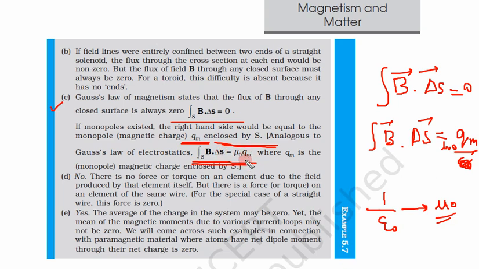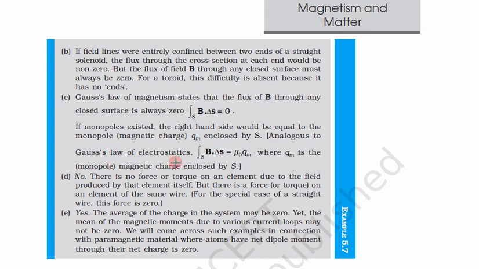B dot delta S is equal to mu naught Qm, where Qm is the monopole magnetic charge enclosed by the surface. So again, as we have seen in case of electric charge, this is the magnetic charge enclosed by the surface.